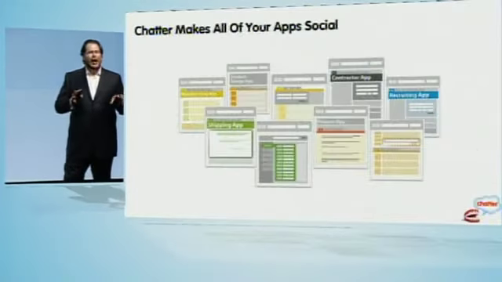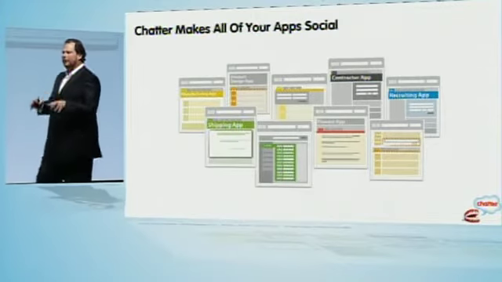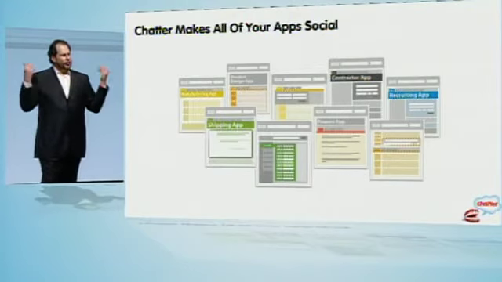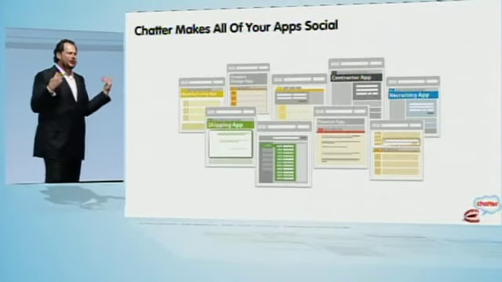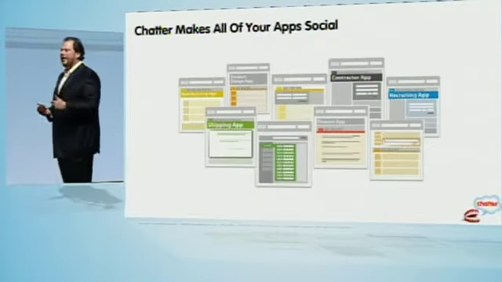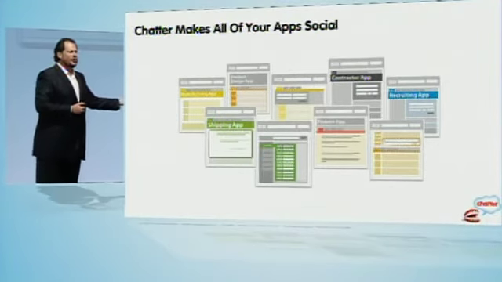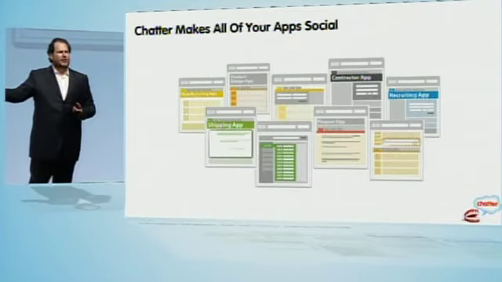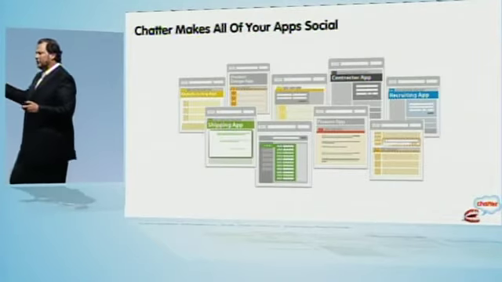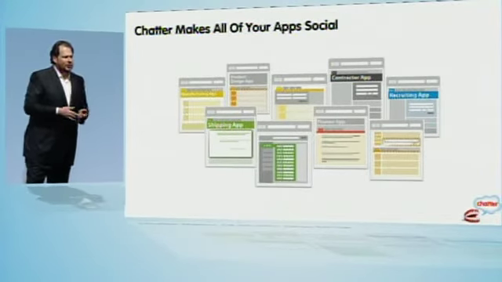Chatter makes all of your apps social instantly. If you're a native app developer, your standard objects automatically get those feeds. No work is required. The technology we saw, the new apps that we saw today from companies like BMC and CA, when they get released, well, they'll be social. When there's a service desk issue, it will appear in your main feed if you're the service desk manager. If there's an issue with your agile development, it'll appear in your feed if you're the development manager.